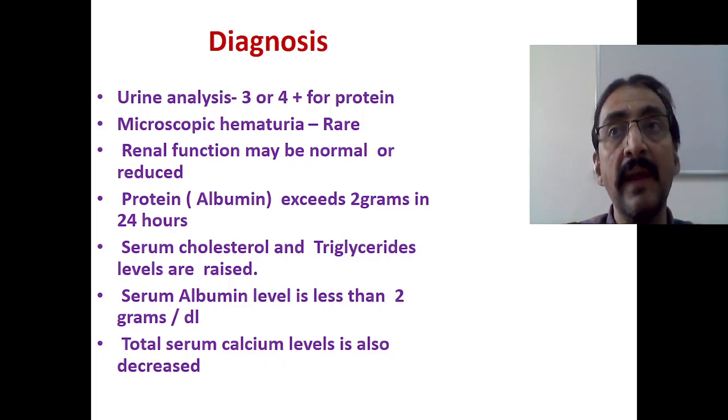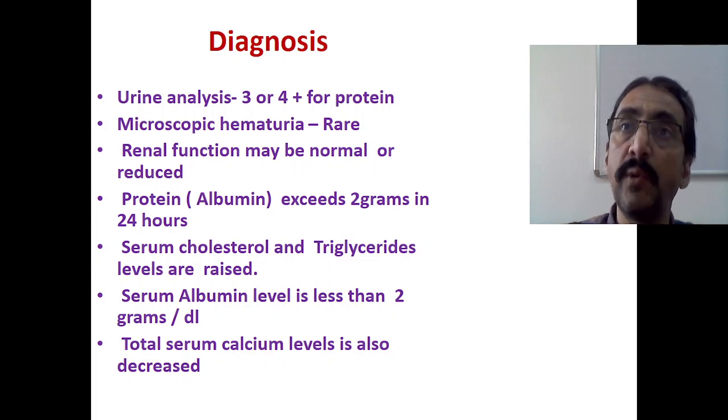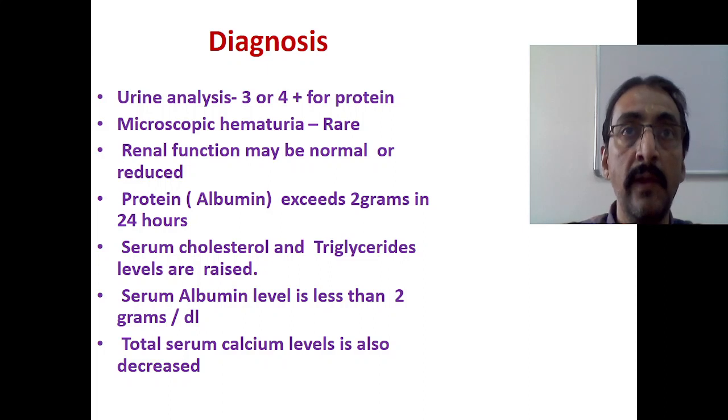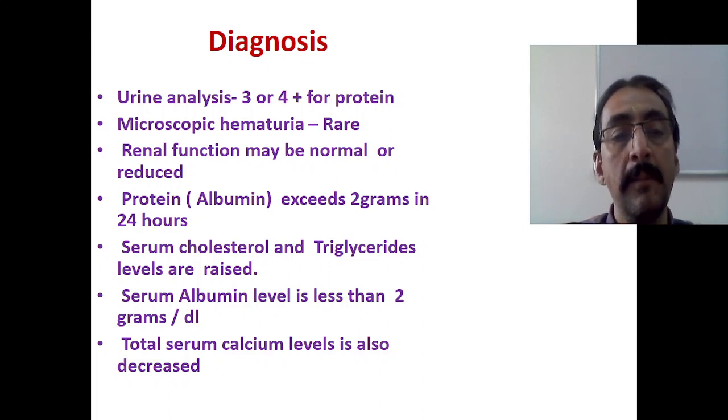This actually happens as a compensatory mechanism to protein loss. The protein has been lost, so the liver produces so much cholesterol and fatty acids, fat and lipids, in the process of making proteins. In the process there is a release of so much cholesterol, which shows in the blood.